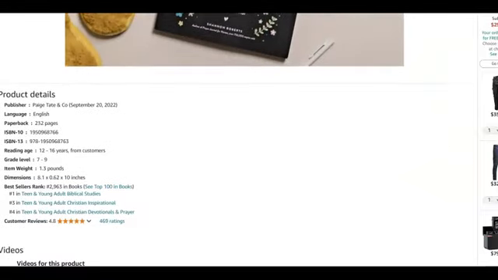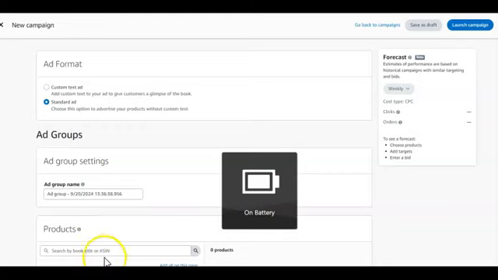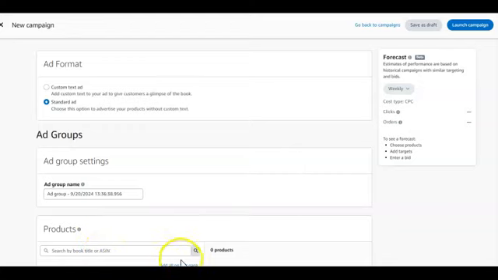So this is where you have the ASIN number here. This ISBN 10 is an ASIN number. This ISBN 13 is also an ASIN number, but this is definitely for the paperback. So you always go with the first one. So if you copy this, this is going to be the ASIN you're going to copy. And then if we come back to our Amazon ad, this is where you're now going to paste in that ASIN. Once you paste your ASIN here, it's definitely automatically going to bring out the book.